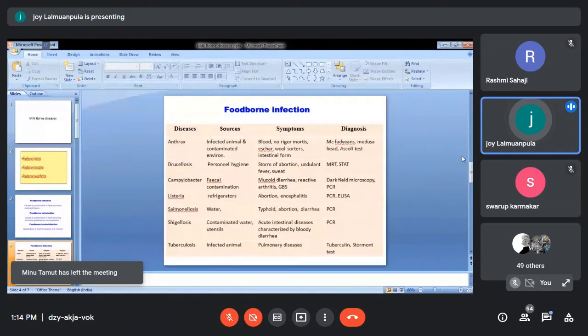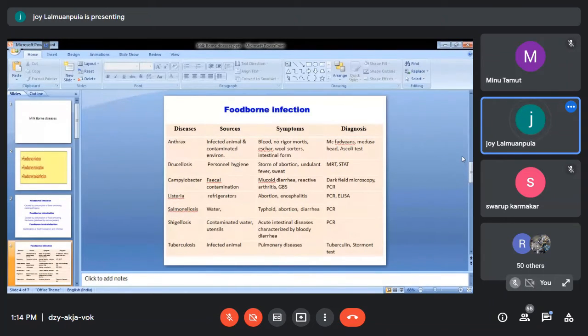Generally, it is said that it is because of personal hygiene. In India, goat milk is the number one reason why brucellosis is happening. In the northern part of the country, especially on the Haryana side, people are more into wrestling and all those things, right?